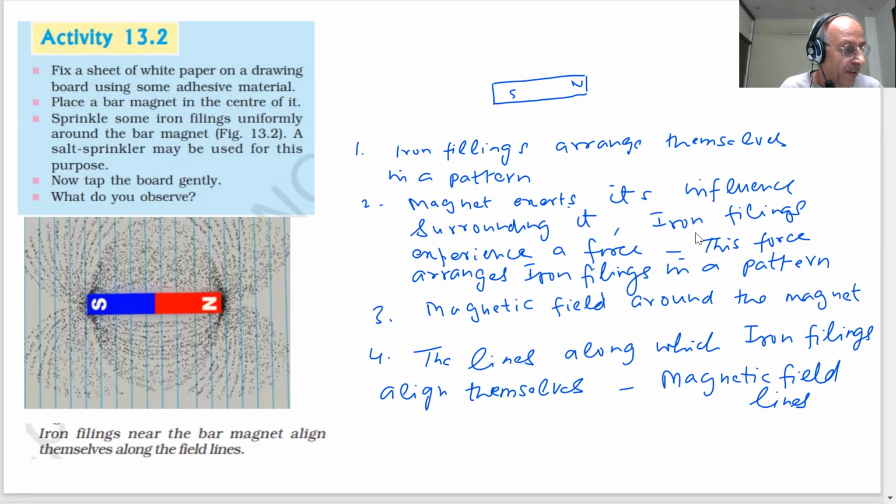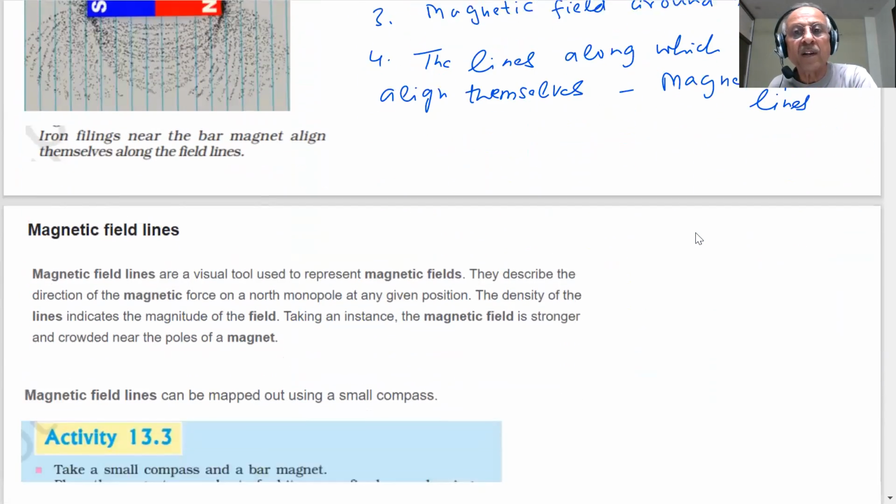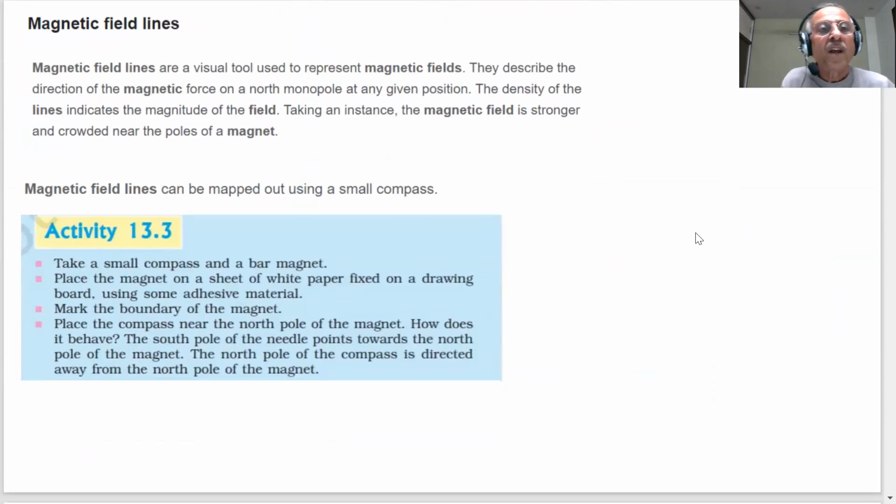Are there other ways of obtaining magnetic field lines? What do we mean by magnetic field lines? Magnetic field lines are a visual tool used to represent magnetic fields. They describe the direction of the magnetic force on a north monopole at a given position. The density of lines indicates the magnitude of the field. Density means somewhere the pattern is very thick, somewhere it is less thick. Where the pattern is very thick, the magnitude of the field is stronger.